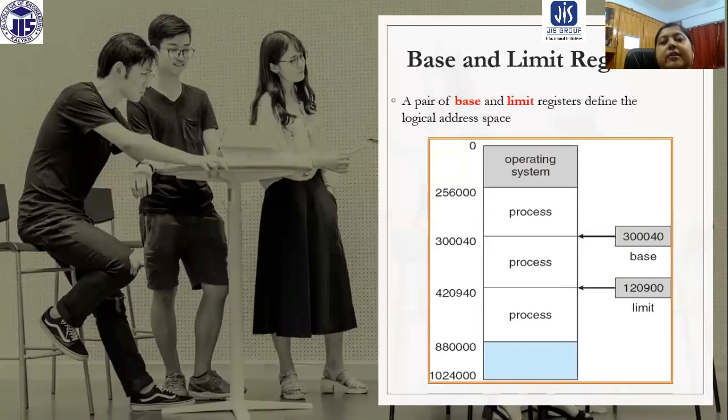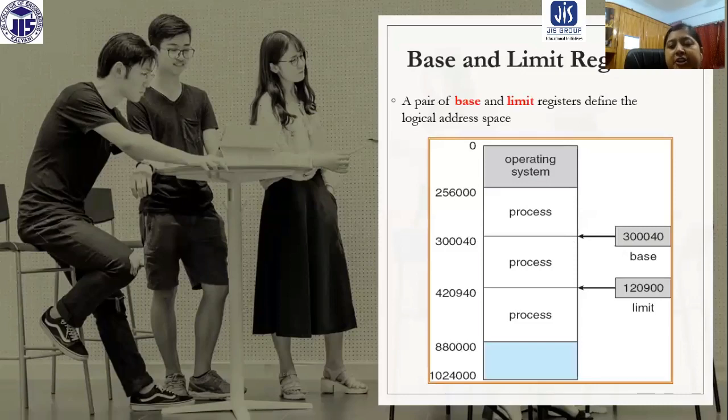So the base register and limit register are the pair of registers that define the logical address space. Now here you can see a process. For a process, there is a logical address space. In the logical address space, there is a base register value. The base register value tells us from where the process area starts.